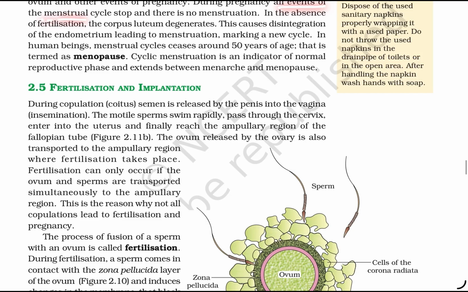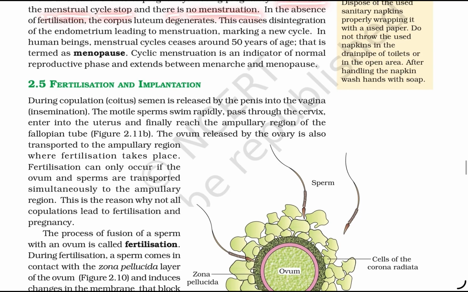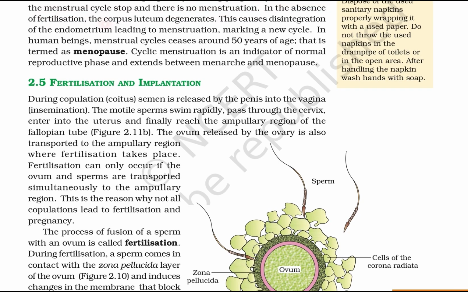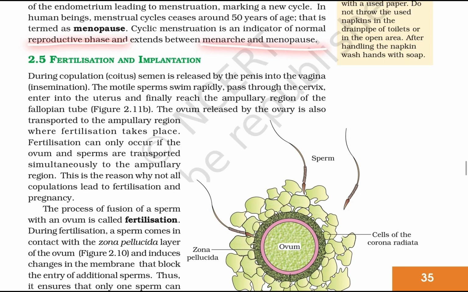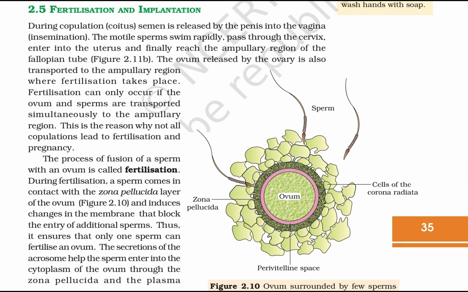During pregnancy, all events of the menstrual cycle stop and there is no menstruation. In the absence of fertilization, the corpus luteum degenerates, causing disintegration of the endometrium and leading to menstruation, starting a new cycle. In human beings, the menstrual cycle ceases at around 50 years of age and is called menopause. Cyclic menstruation is an indication of the normal reproductive phase, which extends between menarche and menopause.